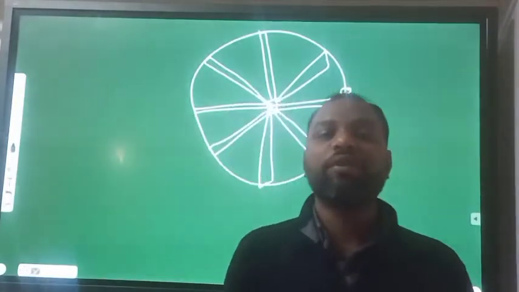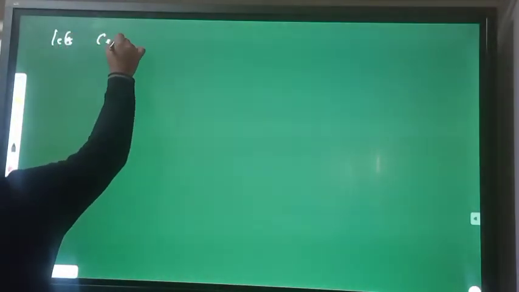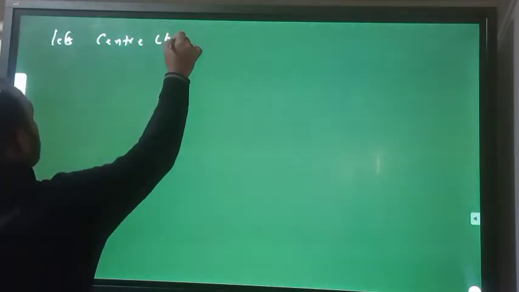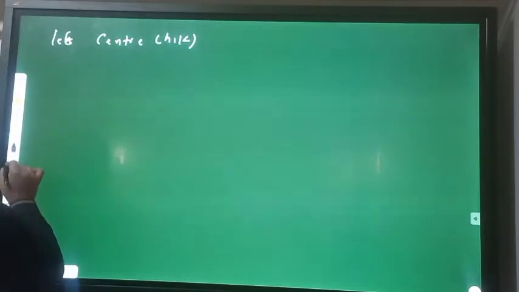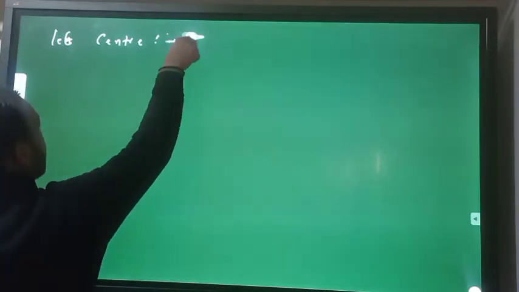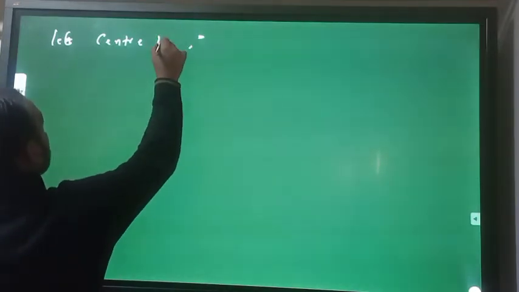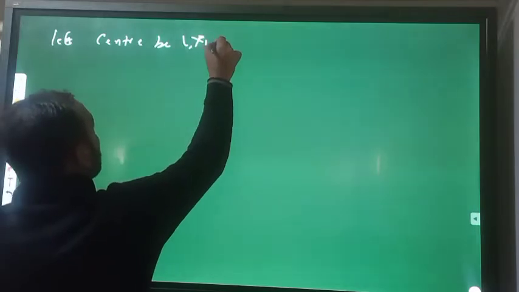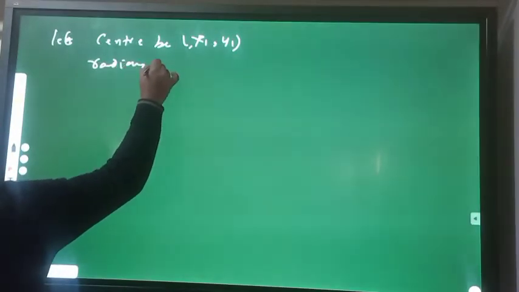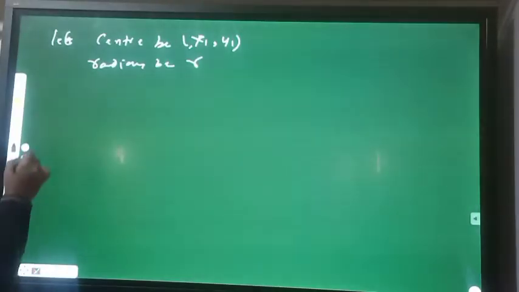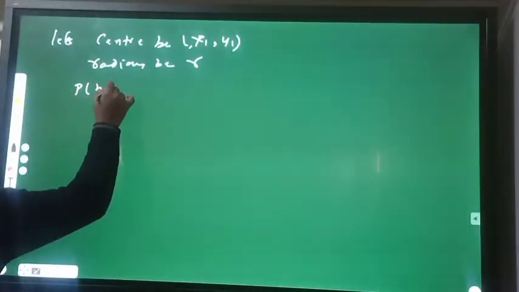Now moving to the equation of the circle. From the definition, let center be HK. So wait, no, we are not taking HK for the center. Let center be x1, y1 and radius be r, and arbitrary point P is HK.